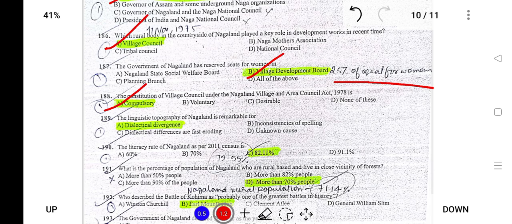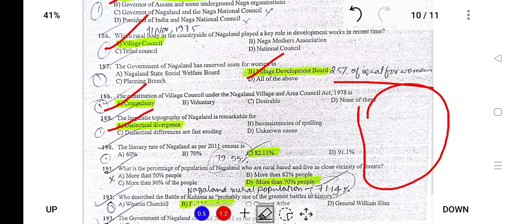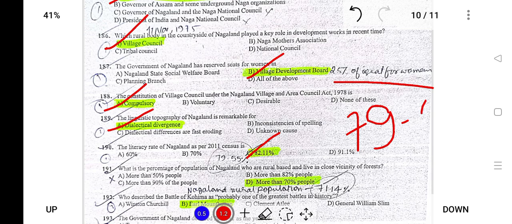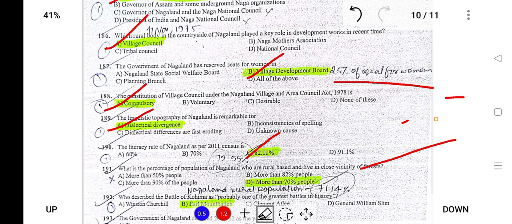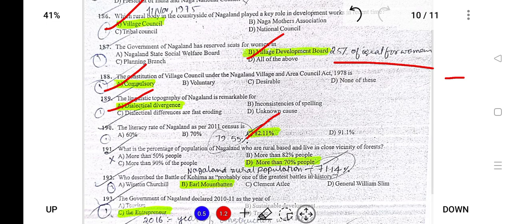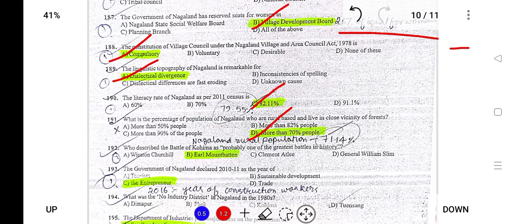The linguistic topography of Nagaland is remarkable for dialectical divergence. Why? Because Nagaland is a small state, but it has a variety of dialects. The literacy rate of Nagaland according to the 2011 census is 79.55. However, since that option is not given, we'll choose the closest one, that is 82.11. Next, what is the percentage of Nagaland that is rural based and lives in close vicinity of forests? So more than 70% are under forests or live in villages.